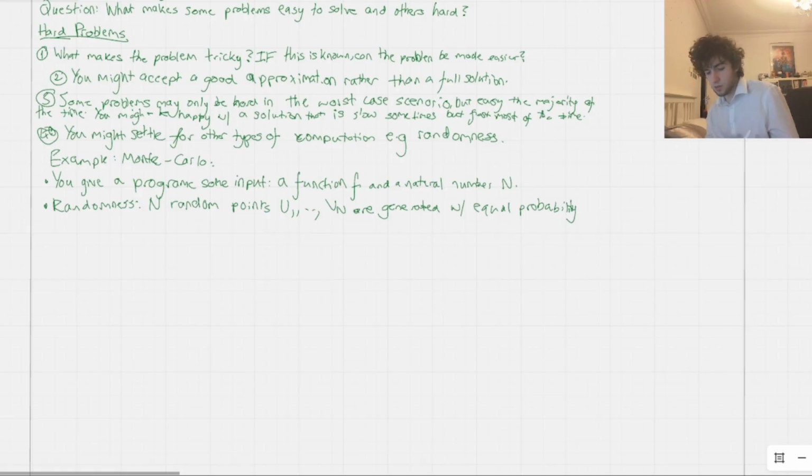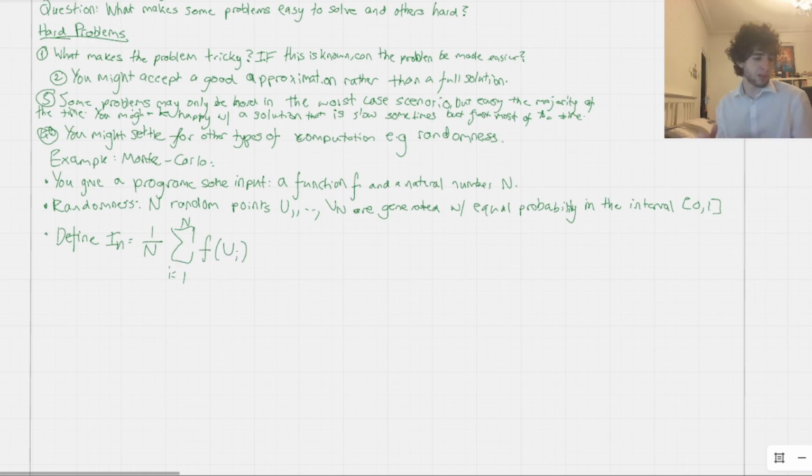in the interval from 0 to 1, let's say, just for the sake of argument, including 0 and 1. But then what you might do is you might give a computer this sort of formula. So I_N, which is going to be 1 over capital N times the sum from i equals 1 all the way up to capital N of f of u_i.